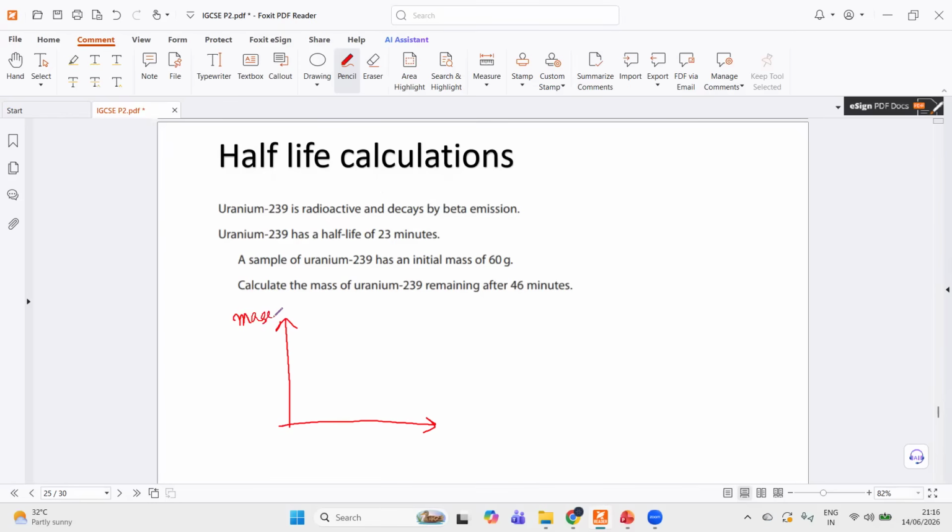So the y-axis would be mass because the question is asking you about mass, and the x-axis would be time. And we all know as radioactive substances decay or isotopes decay, their mass also decreases. The question would have been about activity as well. Okay.